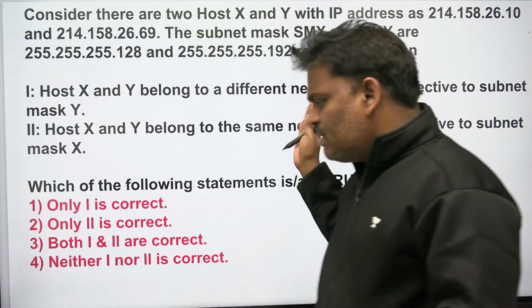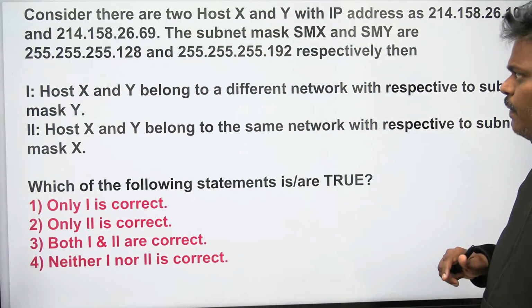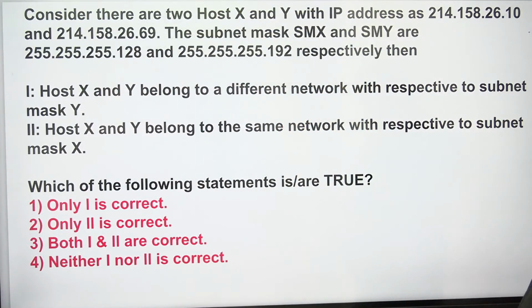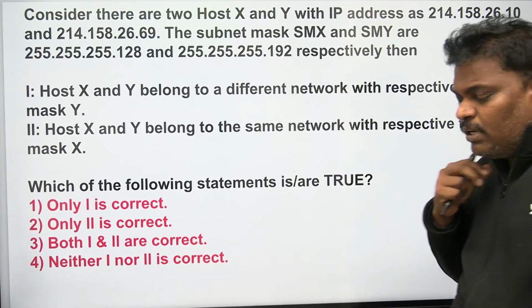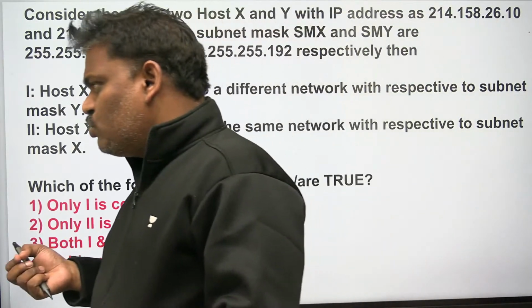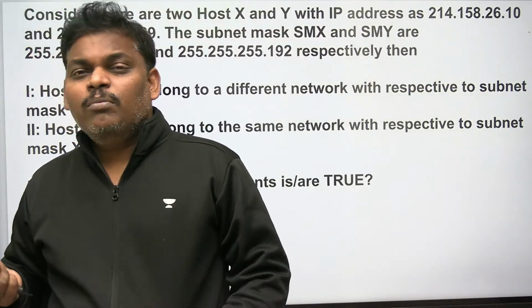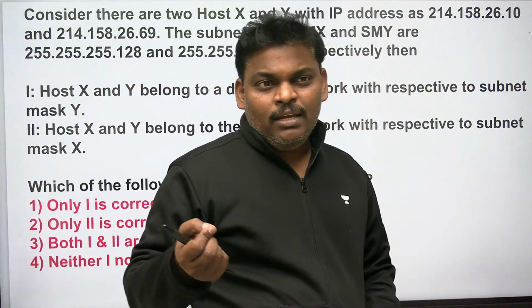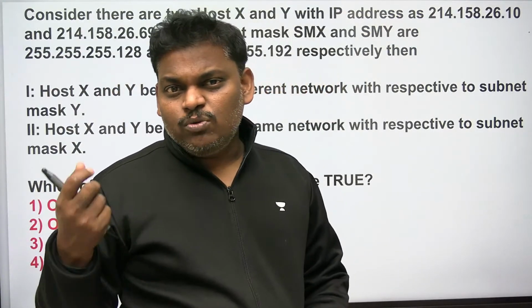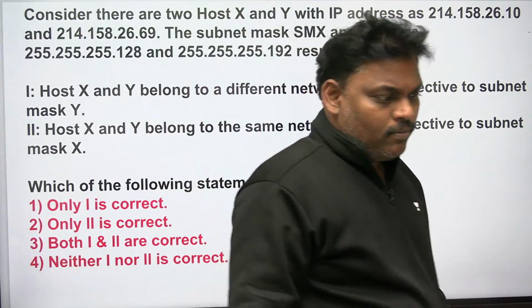Please try this problem. X and Y with subnet mask Y, X and Y with subnet mask X, do the AND operation. Convert to binary properly. The most probable mistake is not converting decimal to binary properly.